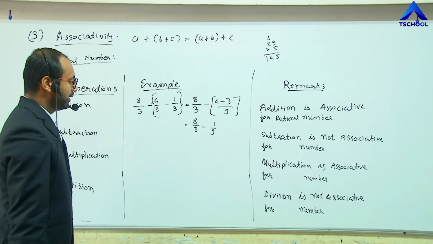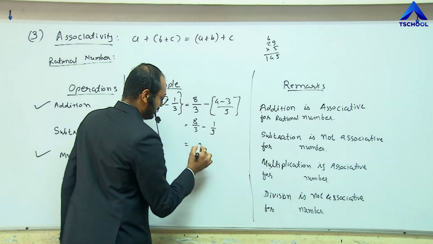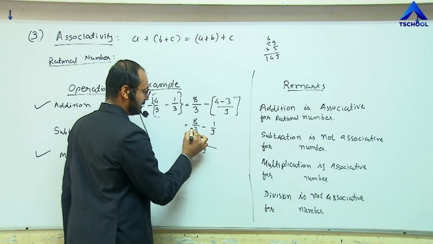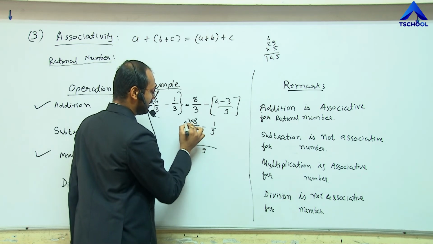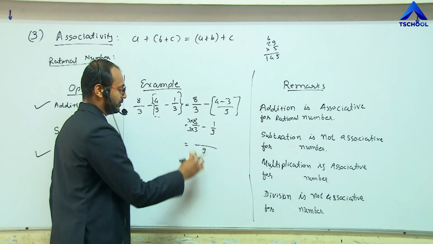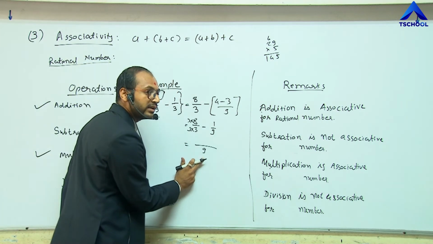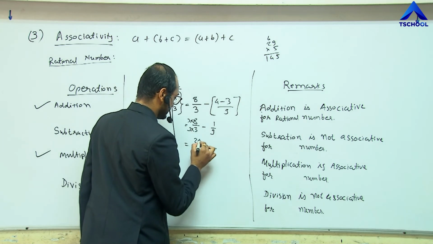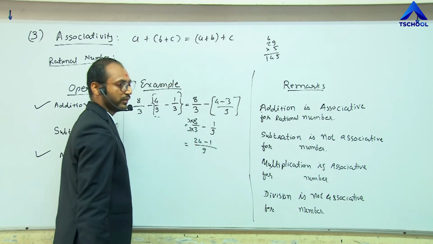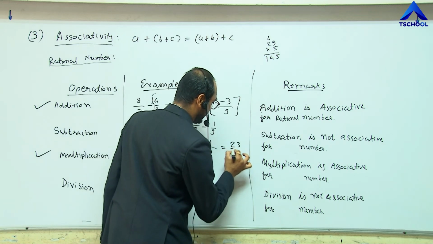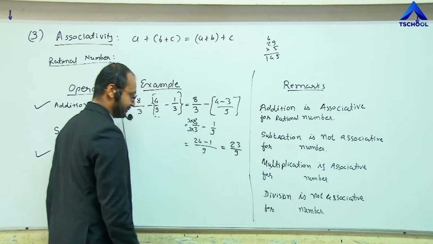Clear? Now again the LCM is 9 and here to make the denominator 9 we have to multiply and divide by 3. So here the denominator is 9, we can take it common and the numerator is 8 3s are 24 minus 1. So the result is 23 divided by 9.